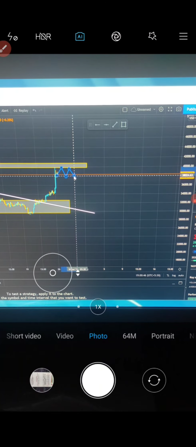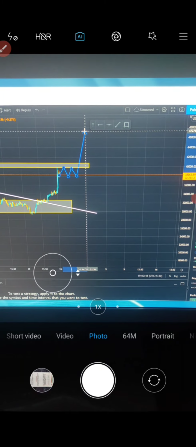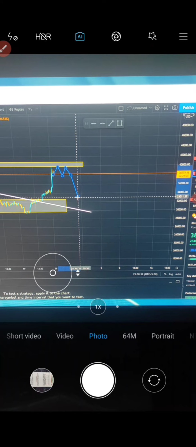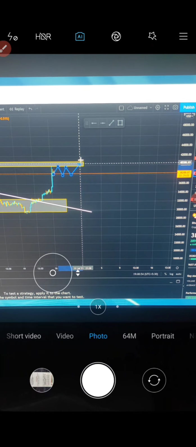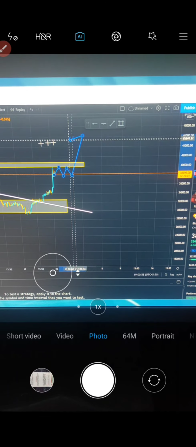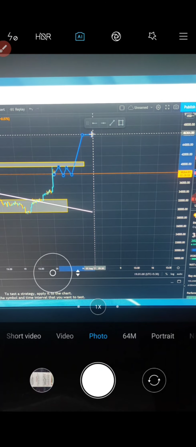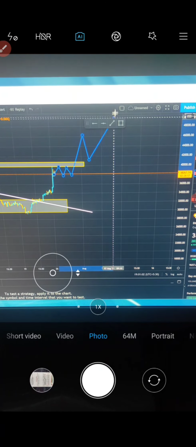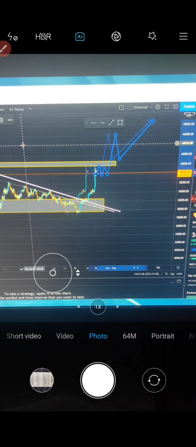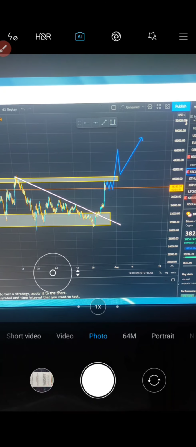My guess was right, it broke upside, then goes further upside like this. Otherwise it comes down to this supply area, then moves higher. The demand area is a small possibility, but with the supply area broken, there's a higher possibility for Bitcoin to move higher.